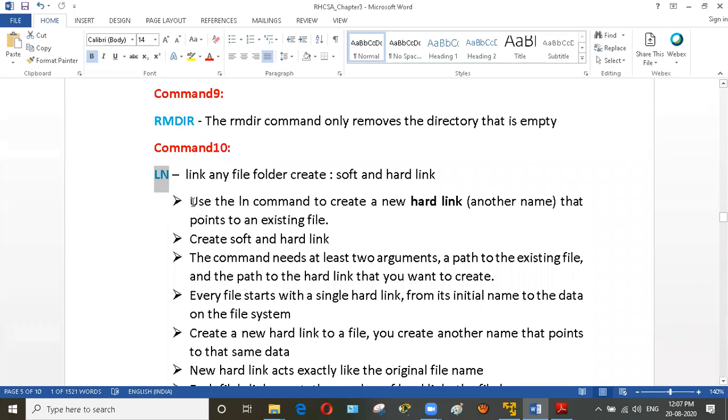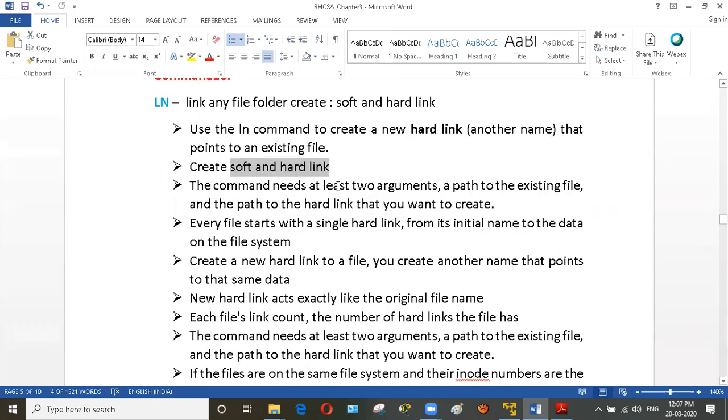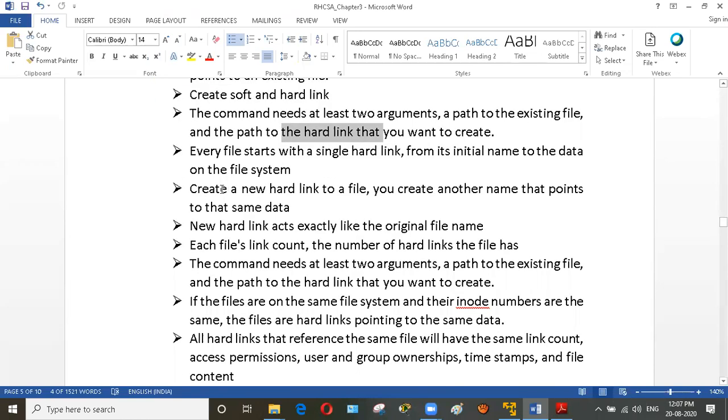What is a link? Use the ln command to create a hard link. What is a hard link? A hard link is another name for an existing file. You can create a soft link and a hard link. The command needs 2 arguments. The first is the existing file and the other is the hard link or soft link. When you create a new file, a hard link is created.